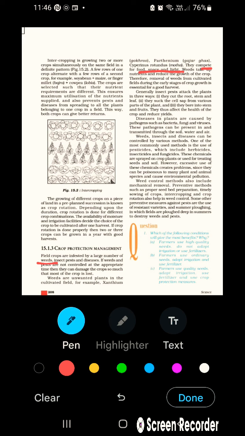Diseases are caused by pathogens like viruses, bacteria, and fungus. They can be reduced by giving pesticides, insecticides, and herbicides. But pesticides, insecticides, herbicides cause a lot of pollution. That's why we use mechanical removers. We also use proper seedbeds, disease resistant varieties, and also summer plowing. Here I end the topic, crop production and management.